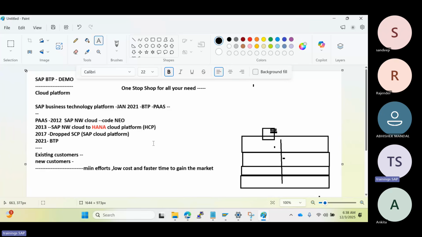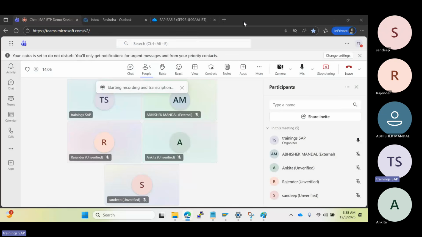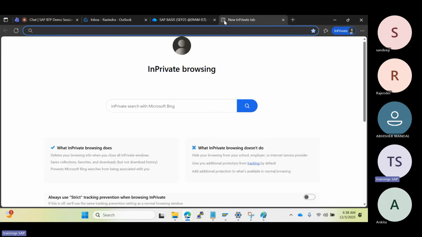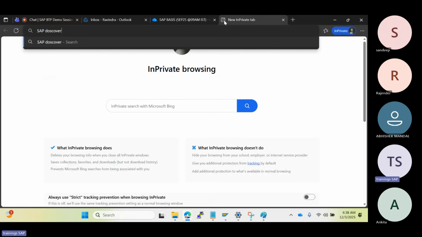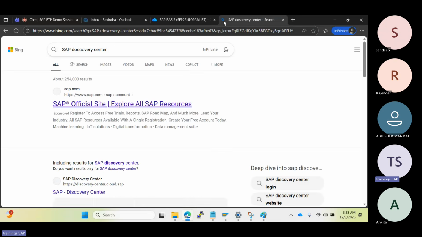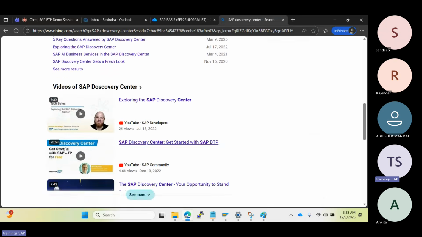Sir, you are saying that everything is available in the BTP. Where can I check what services and solutions they are providing in the BTP? So if you go to the SAP Discovery Center, in the Discovery Center you can see the full list of SAP-provided BTP services. Whatever services they are providing, everything is available here in the SAP Discovery Center.